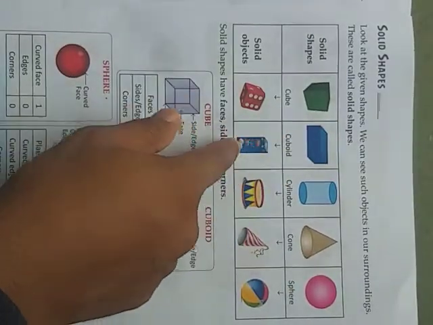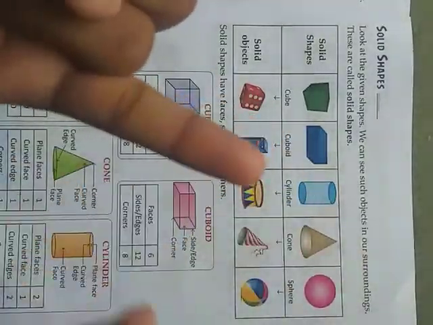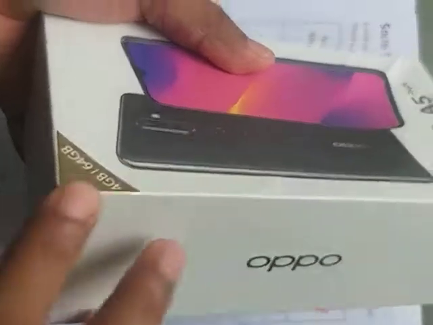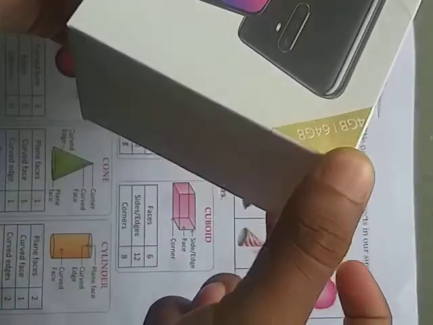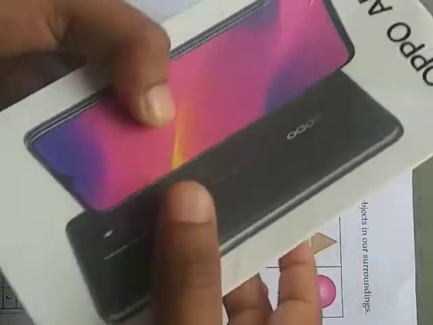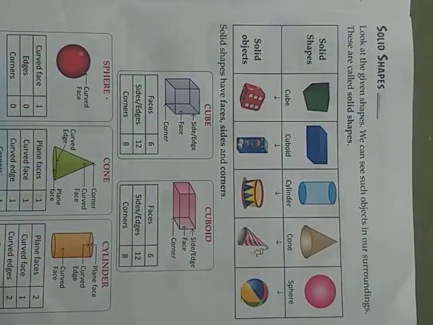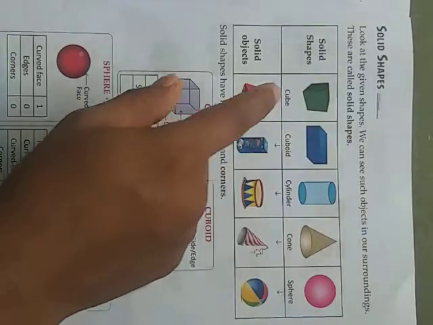So we can say three dimensional shapes are called solid shapes. Three dimensional means it has length, so this is the length, it has breadth, so this one is the breadth, and this one is height. The main thing is height, which is in the 3D shape or solid shapes. Solid shape has height also, and because of that it has volume, or the space inside it.